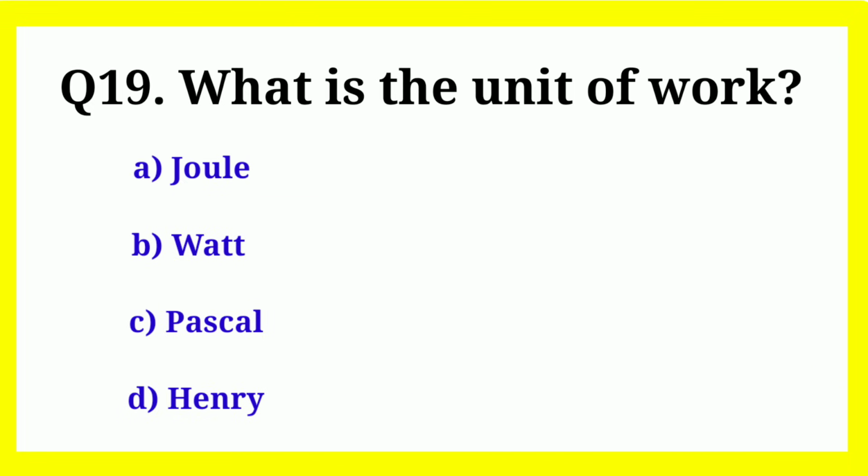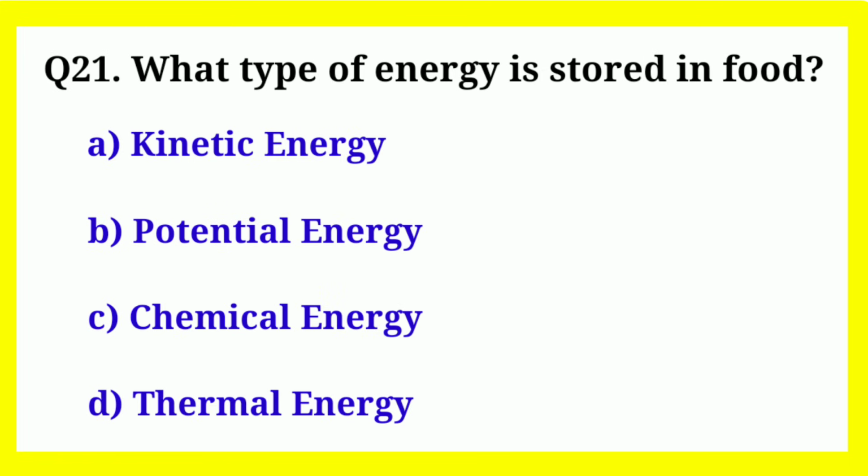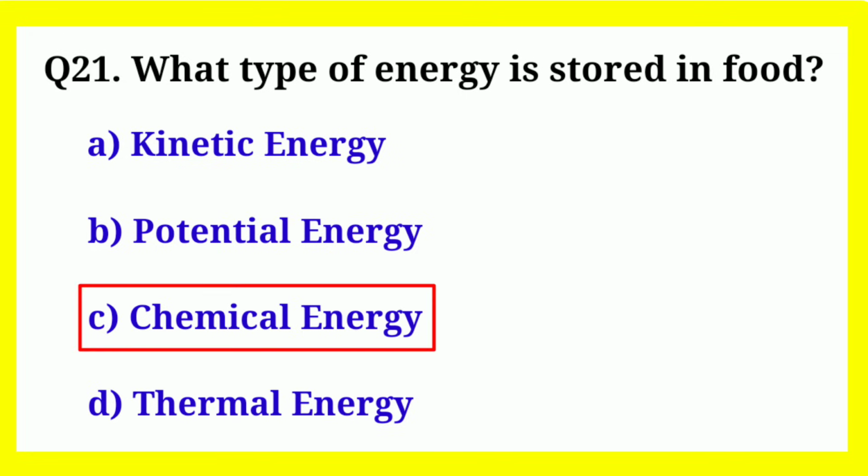What is the unit of work? Correct answer is joule. Which gas is used in fluorescent lamps? Correct answer is argon. What type of energy is stored in food? Correct answer is chemical energy.